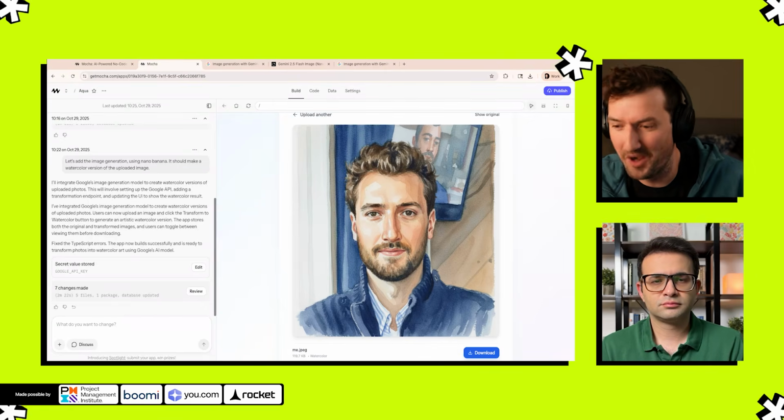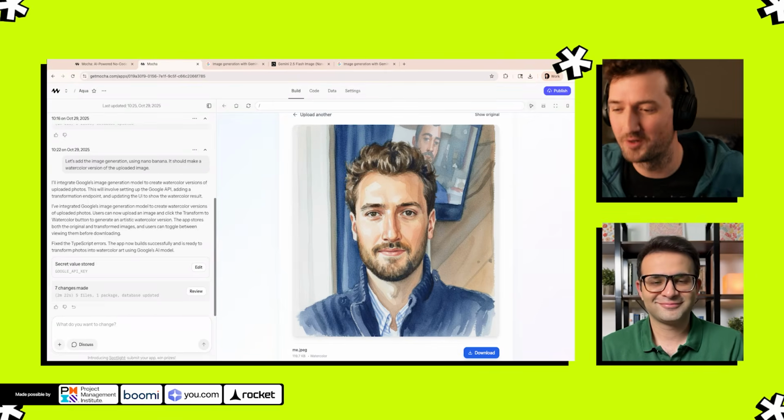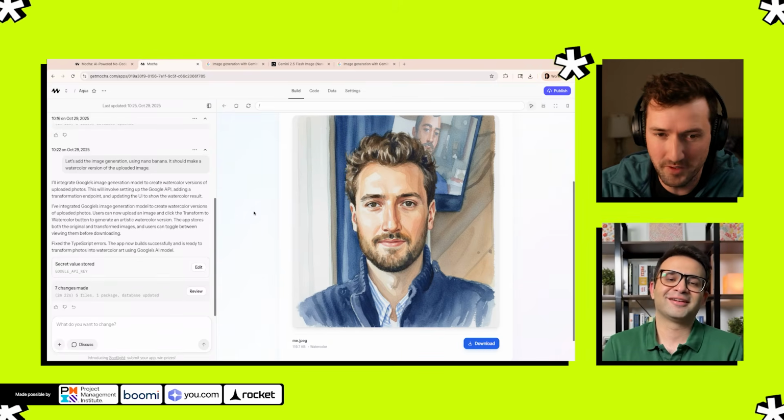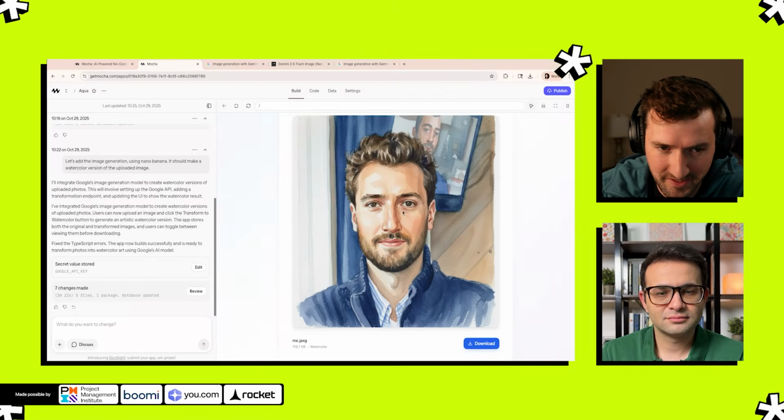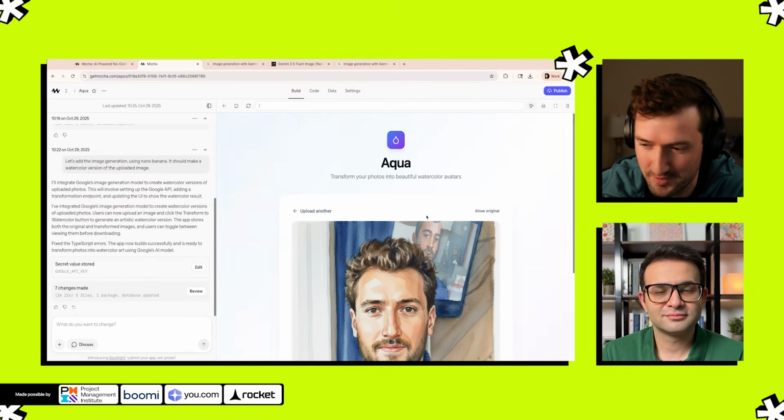I kind of was hoping it wasn't going to work so I could show you debugging, but we'll create more bugs in the future maybe. So this worked actually very well. And so I now have a watercolor image of myself. This looks pretty cool actually. Maybe I should use this as a profile picture on Twitter.